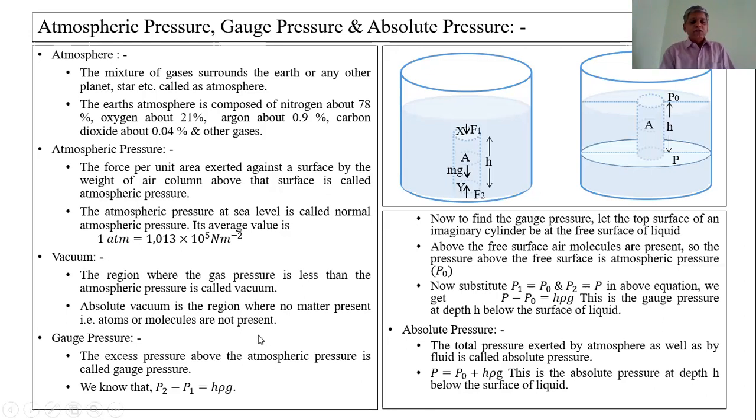Absolute vacuum is the region where no matter is present, that is, atoms or molecules are not present in the region. That is called absolute vacuum.